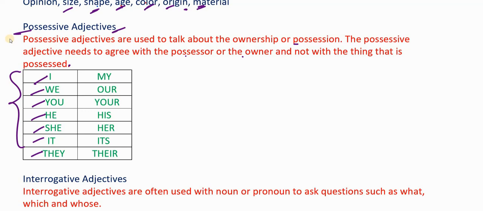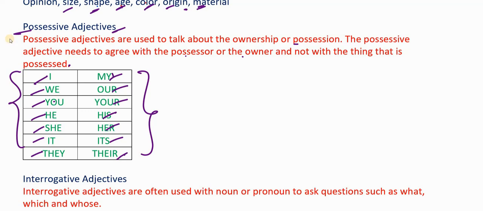Now the reason why I've written down subject pronouns is to explain how possessive adjectives are formed and to avoid the confusion between possessive adjectives and possessive pronouns. My, our, your, his, her, its, their, all of these are called possessive adjectives because they talk about the possessor or the owner, or they give us more information about the possessor or the owner of things.